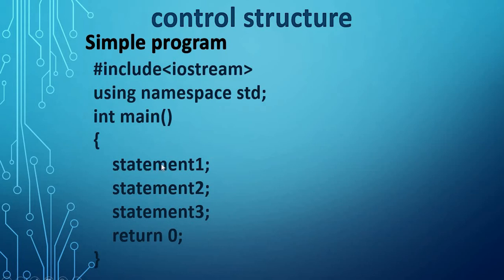I have to write cout Tech Particle, cout Tech Particle. So I will have to write the same piece of code 10 times. It will be tiresome work, as it takes a lot of space and also our time. So to cope with these problems, we take the help of control structures.